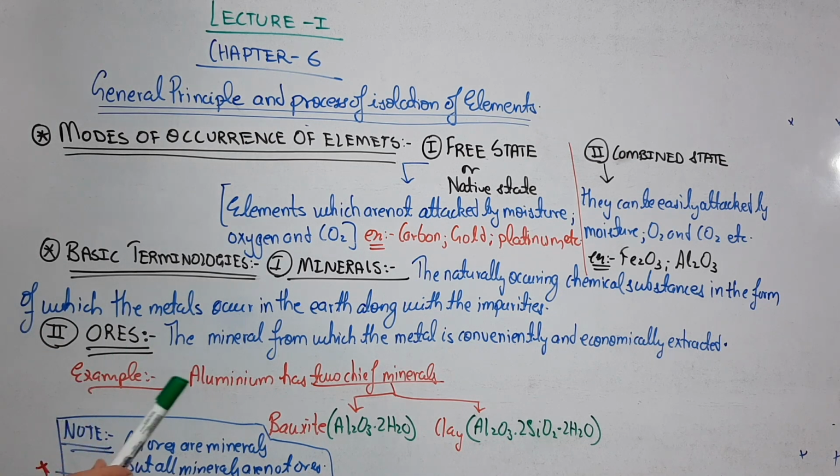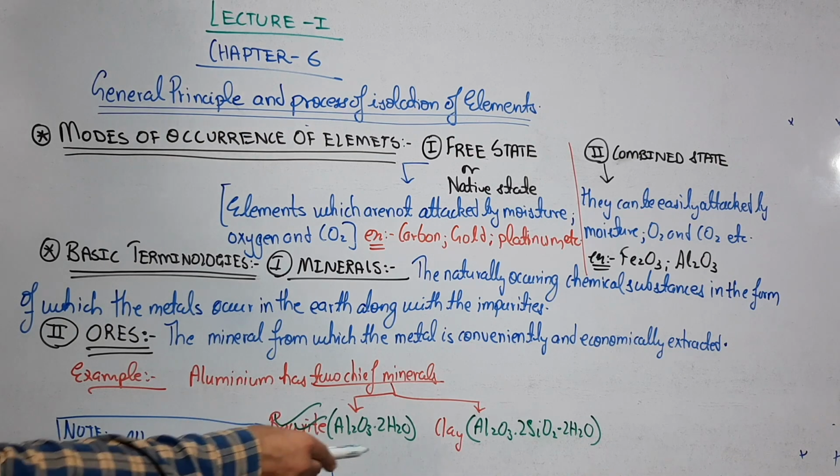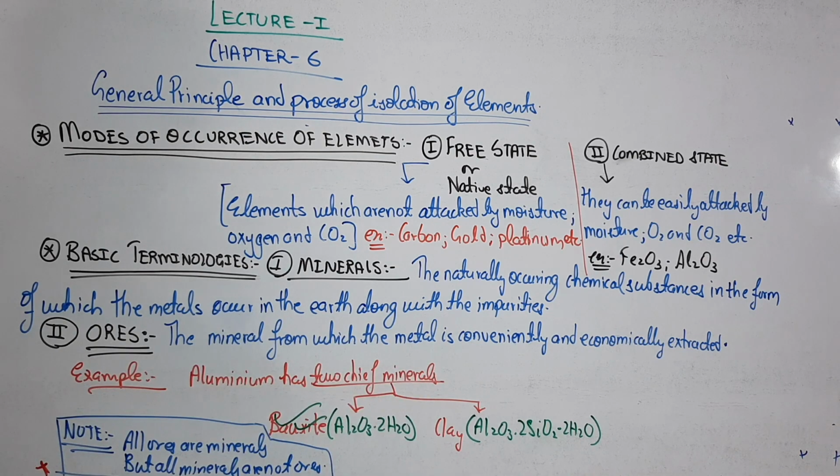Aluminium has two minerals, bauxite and clay, but economically and conveniently you can extract aluminium from bauxite but not from clay. Clay contains a lesser amount of aluminium and more gangue particles, silica impurities, whereas bauxite does not. Let's say, as a hypothetical example, that you have 1 kg of bauxite and 1 kg of clay, and you start your extraction process from both minerals at the same time.